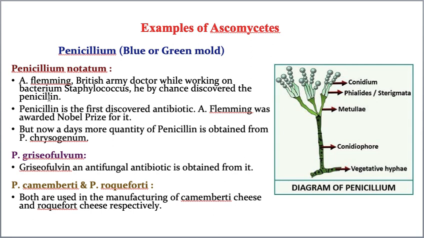After this penicillin only, all the rest of the antibiotics came. Right now, if we are getting any problem, we immediately go to the doctor, and he immediately suggests one antibiotic, we go to the dispensary, buy it and get cured. But the mother of all these antibiotics is penicillin. That penicillin was discovered by Alexander Fleming. Alexander Fleming is a very, very important scientist. Because of him, the rest of the scientists got the inspiration to find various types of antibiotics. Hope you understood now.